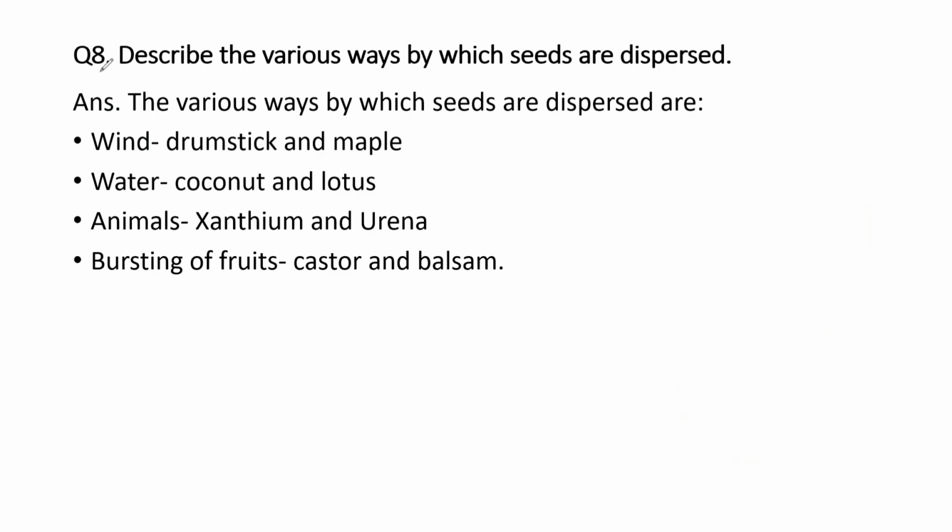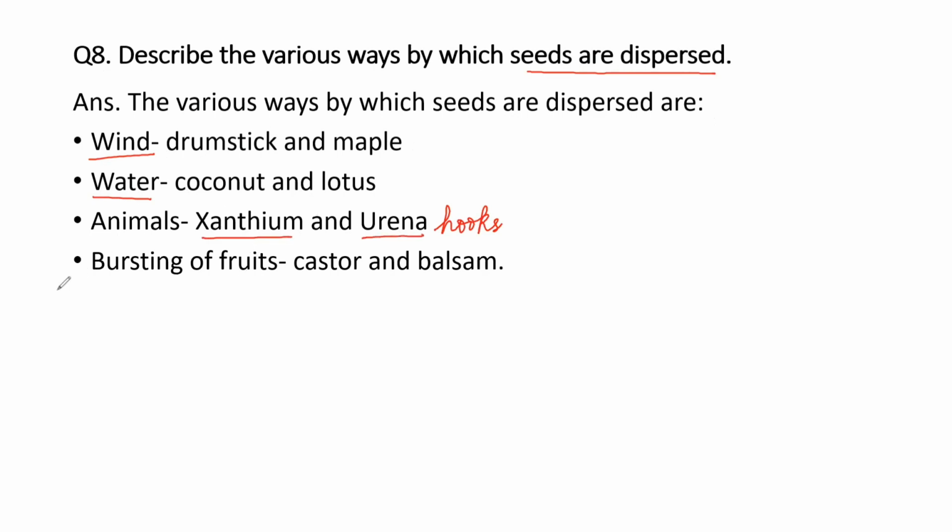Next, let's move on to question 8. Describe the various ways by which seeds are dispersed. So there are many ways by which seeds are dispersed, like wind. There are some seeds which are very light, like drumstick and maple. They can be blown away by wind. Water. There are some seeds which have the ability to float on water, like coconut and lotus seeds. Animals. Many seeds are spiny in nature or have hooks present, due to which they stick to the bodies of animals, like for example xanthium and urena.